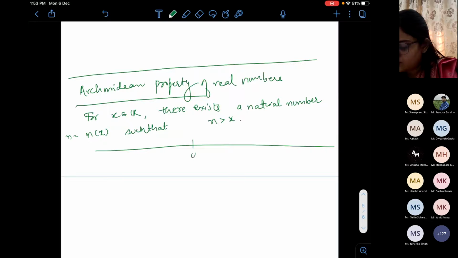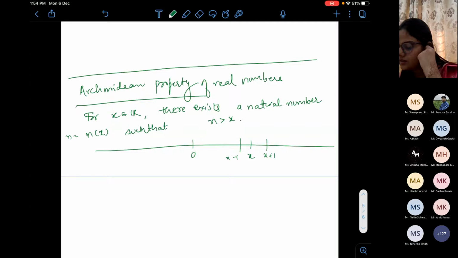This is a real line. This is 0. Whatever x you think of, there will be a natural number on the negative side and a natural number on the positive side. So this is the Archimedean property. You can prove it as well, but the syllabus doesn't ask us to prove it. I will ask the TAs to give a short proof of this.